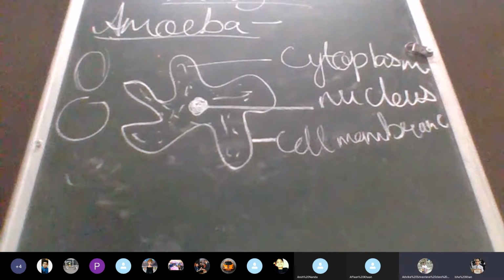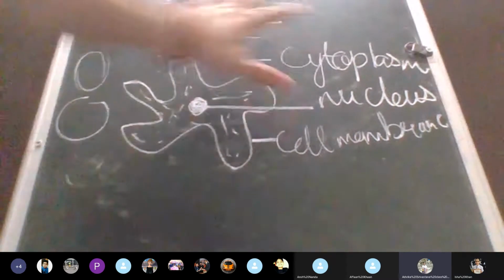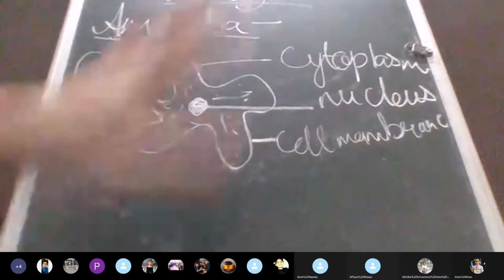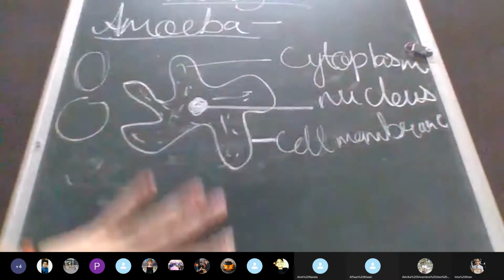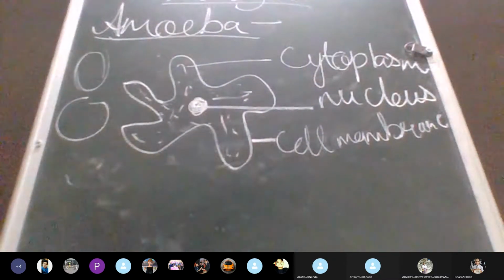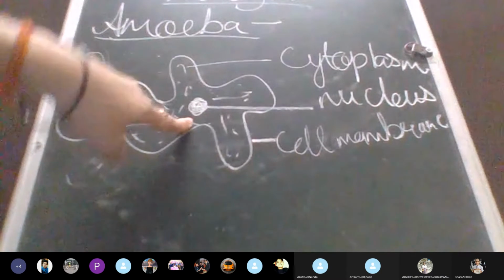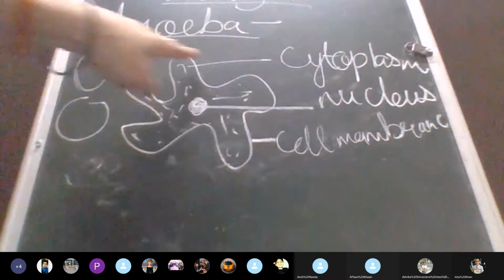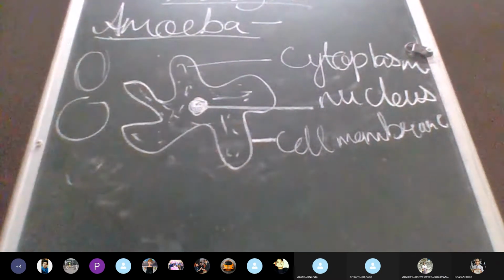Yes, ma'am. Now come, this is about a cell. See children, this is not about amoeba only. This is about all the cells. Every cell, for a cell to be a living cell, it has to have a nucleus, it has to have cytoplasm, and also a boundary.